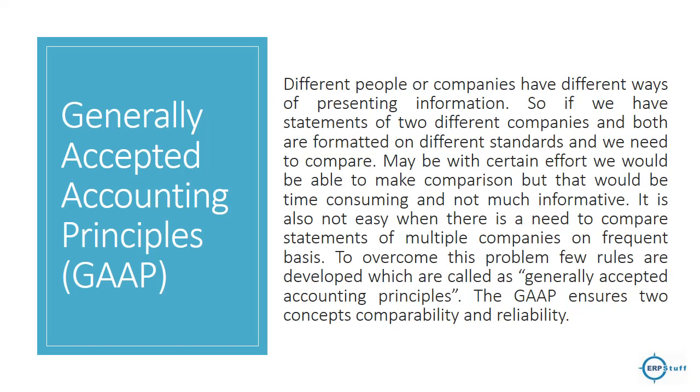It should be understandable to everyone across the board or outside your company. So for that, there are standards of generally accepted accounting principles, GAAP. This is normally called GAAP. So companies normally follow GAAP standards and produce their statements or whatever information they have to share.